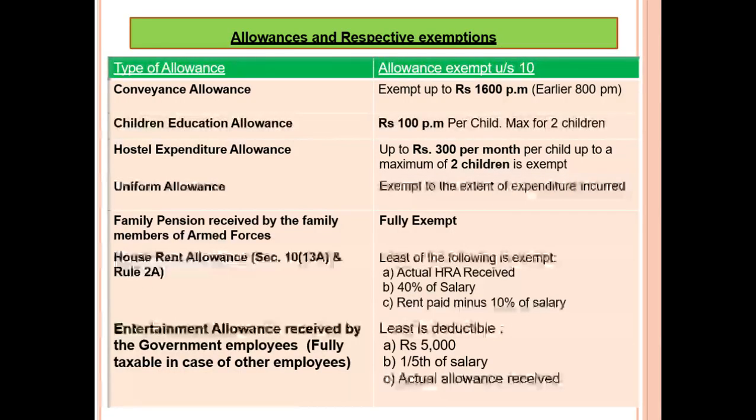What are the exemptions under allowances? You can have a conveyance allowance up to 1600 per month, child's education allowance 100 per month, hotel expenditure allowance, uniform allowance, family pension received by the family members of armed forces, house rent allowances: actual HRA received, 40% of salary, or rent paid minus 10% of salary. Entertainment allowance received by the government employees: least is deductible, 5,000 or 1/5 of the salary or the actual allowance received.